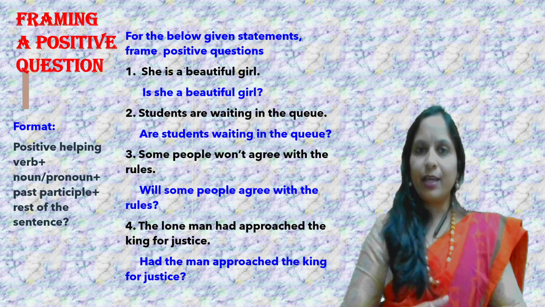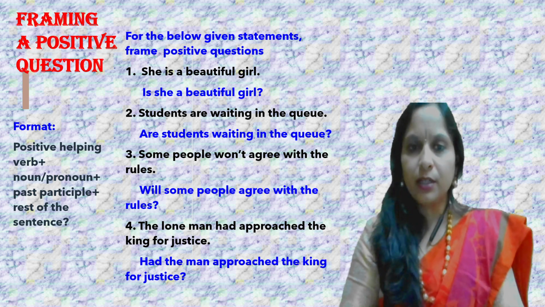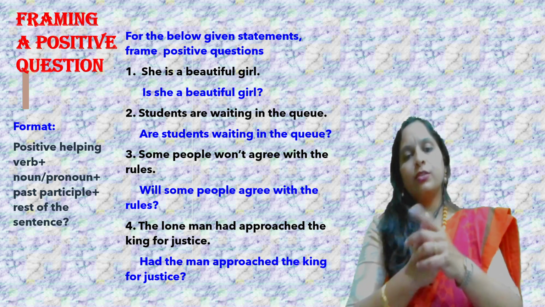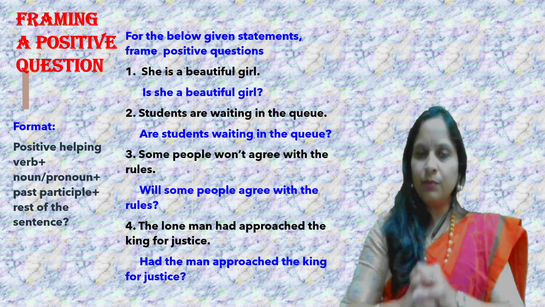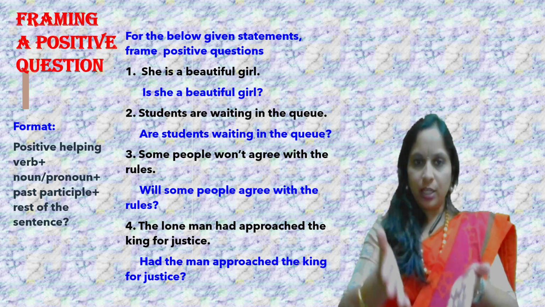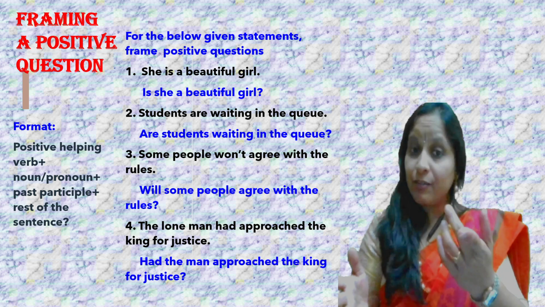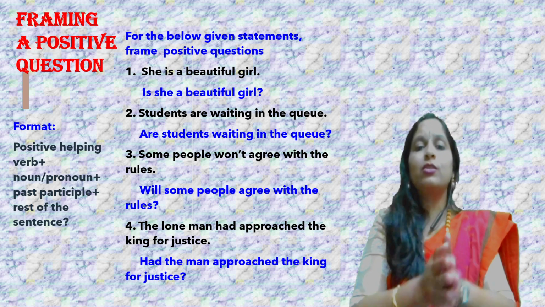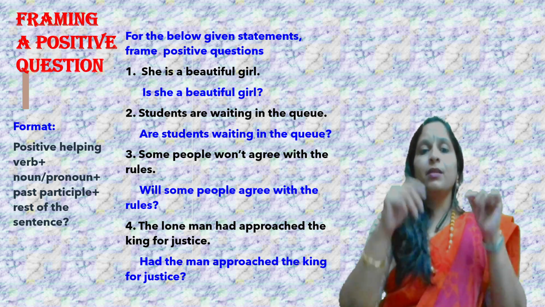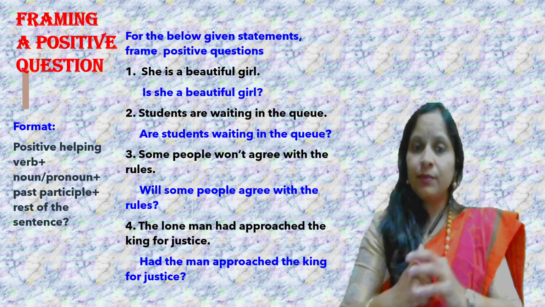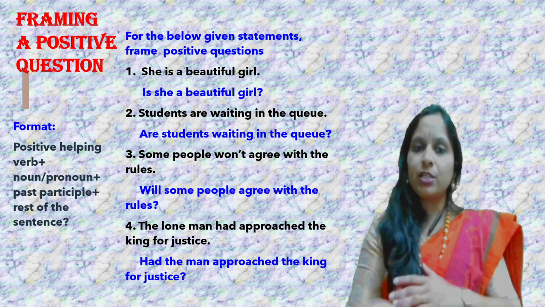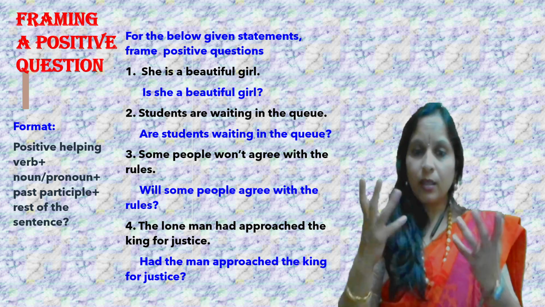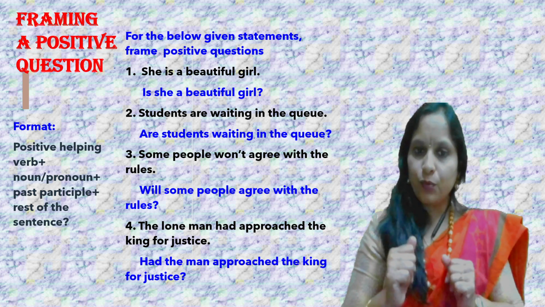In the example given there, the first one, she is a beautiful girl. How will you frame a positive question for this particular statement? Check out the format. Is she a beautiful girl? Do we have a past participle there? No, because there is nothing of that sort. We don't have that word in that particular statement, so obviously you cannot include a new word in the question form. Got it? Check out the second one.